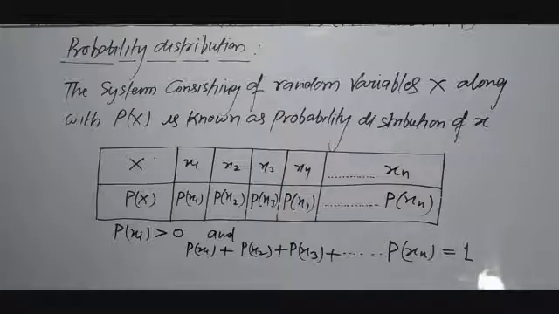This is the basic explanation of the probability distribution of random variables.